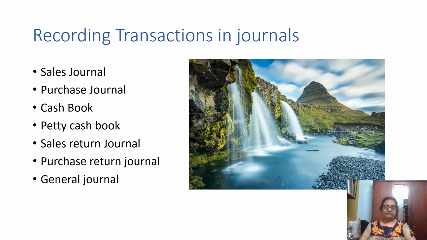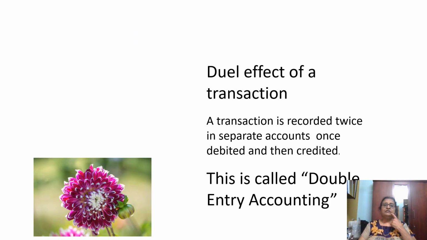We will see shortly. We will move on. Now we will see the dual effect of a transaction. A transaction, whether you purchase a car, sell your goods, or provide a service, every transaction has 2 sides and every transaction is entered twice. That is double entry accounting.